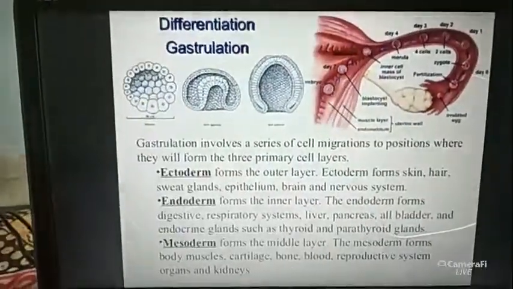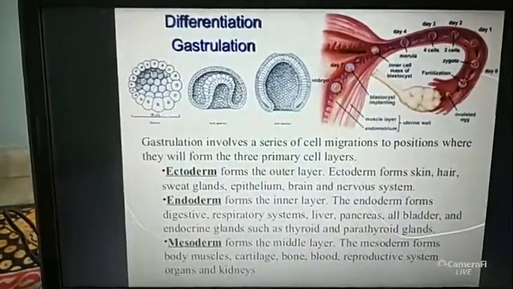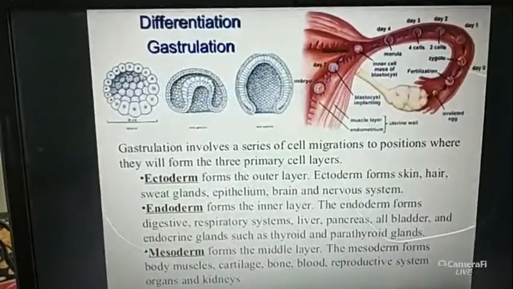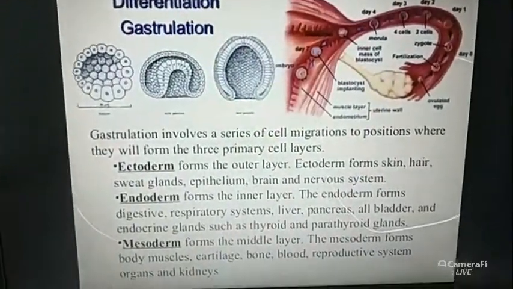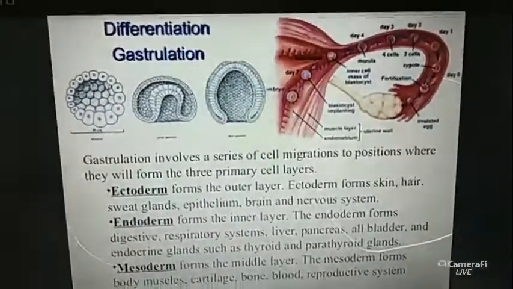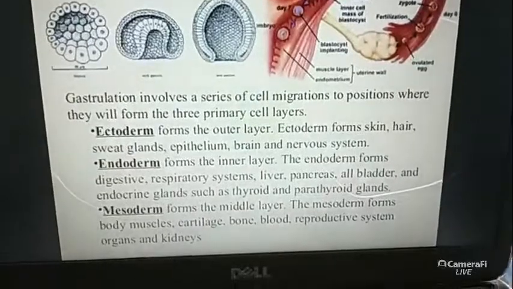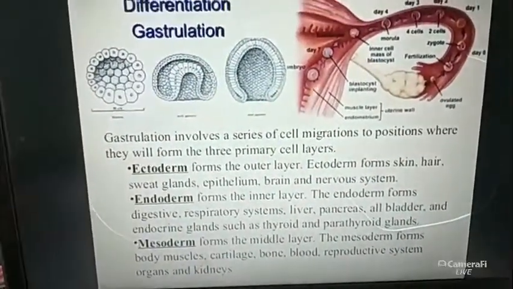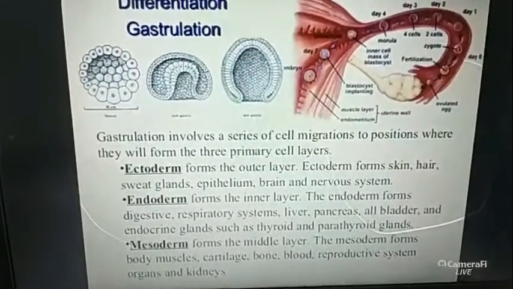Actually gastrulation is the stage where 3 types of layer are formed in a human embryo, and from these layers all the organs will further develop. So this is a very important stage of embryo growth and development. Now tell me, if you have any doubts you can ask me.